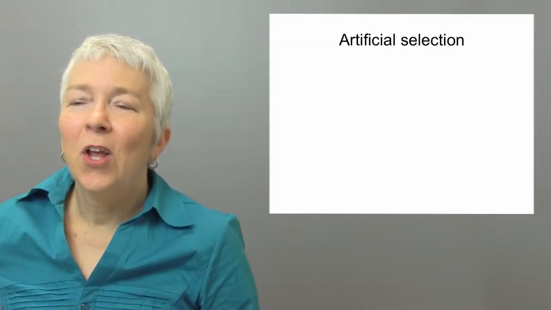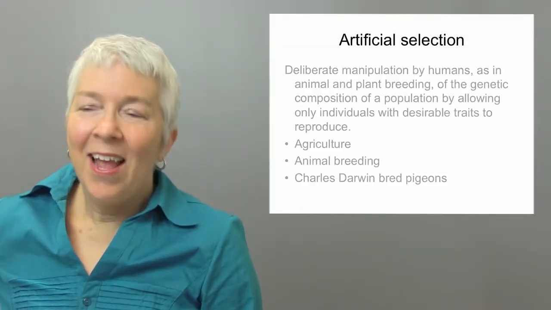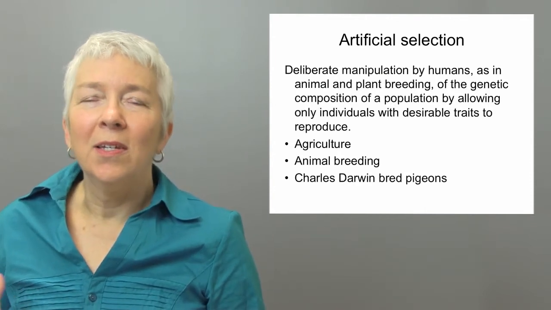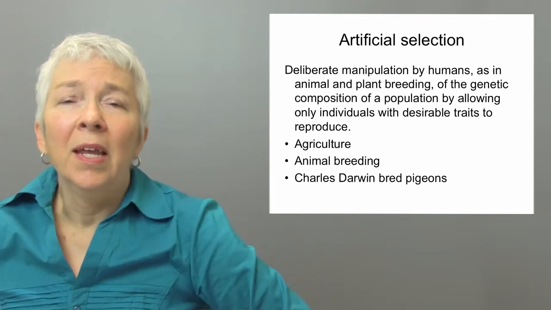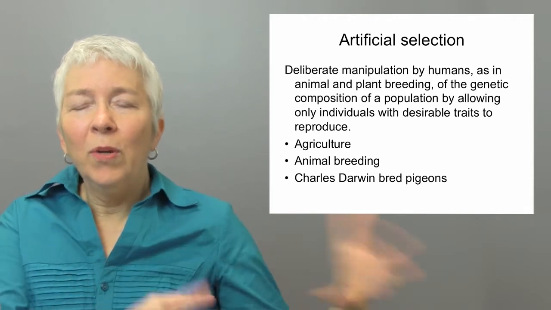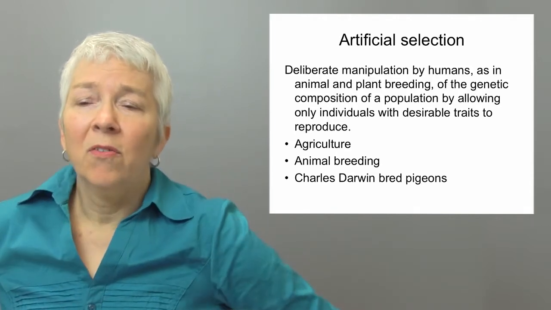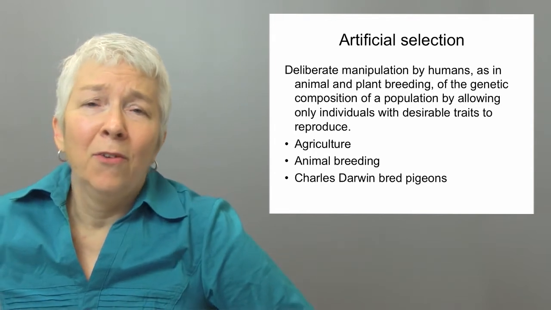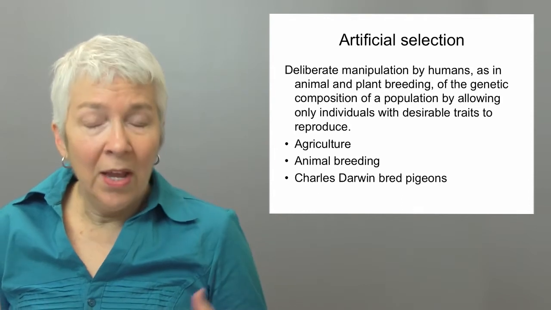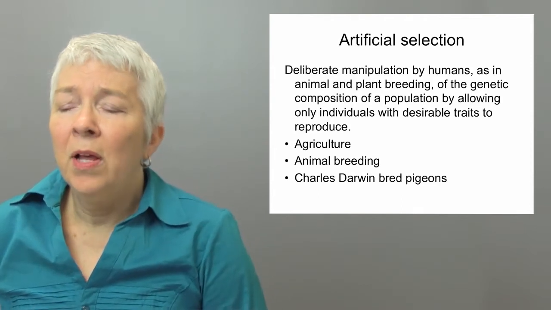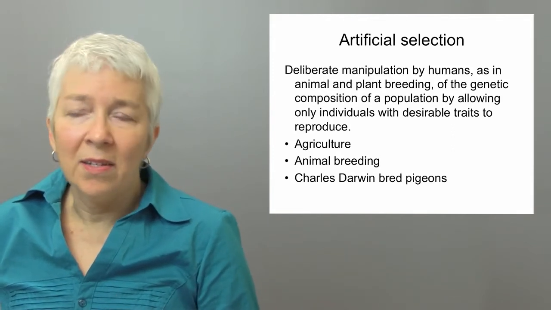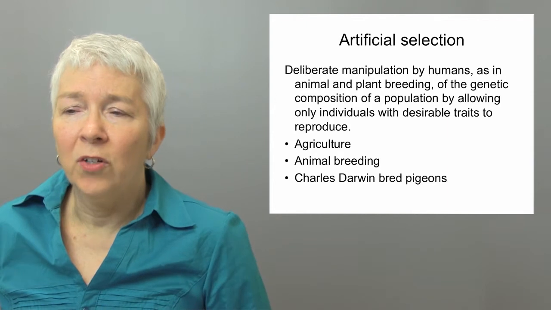Now let's consider artificial selection. Artificial selection is a phrase that describes the deliberate manipulation by human beings of the genetic composition of a population by picking which individuals, in fact, get to reproduce. And of course, this has been used in animal and plant breeding for many thousands of years by humans, so in agriculture, for example. And so we'll take some time now to discuss examples of artificial selection.